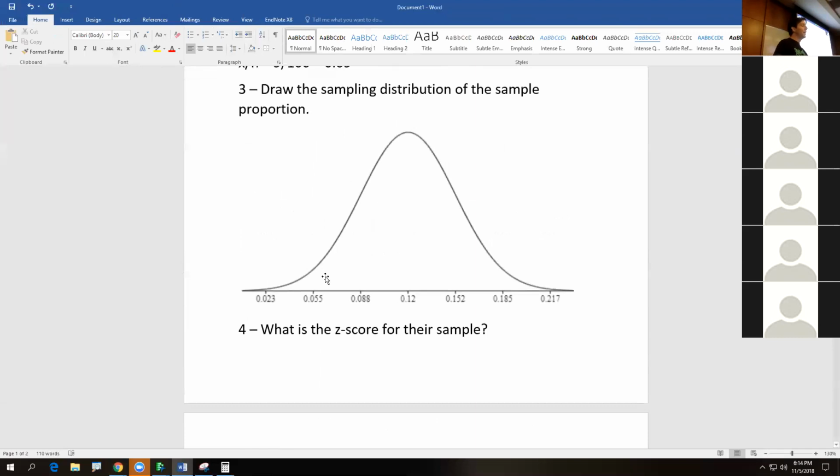But the question said, 95% of random samples would produce results between what and what? And the answer is 2 standard deviations, and in context would be 95% of random samples would produce proportions of undercooked donuts between 5.5 to 18.5, or 0.055 as a proportion, 0.185. And this is what would happen if we went out and sampled. 95% of the time, a random sample would be contained within this interval. A random sample if the truth is 12, because this is just what would happen if we sample.